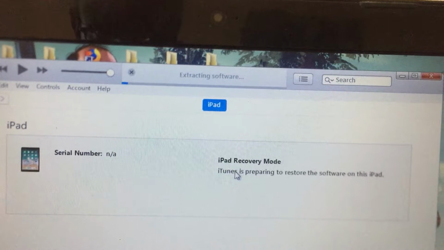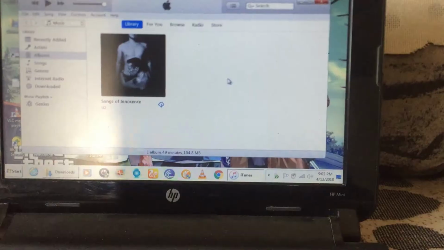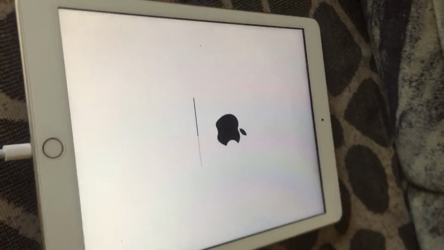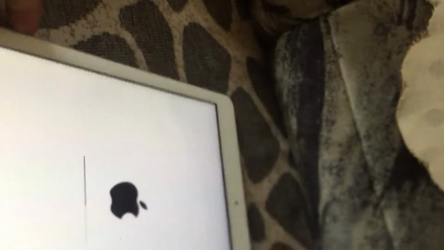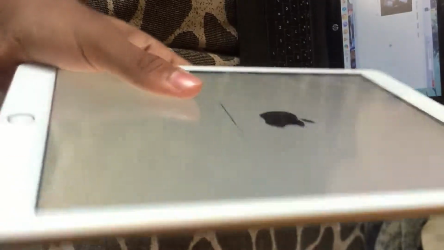It shows extracting software. It takes around 15 or 20 minutes to restore your iPad. It will fix the disabled iPad. So after all is done, it looks like this. It's my iPad 5th generation, Wi-Fi. It has no cellular.